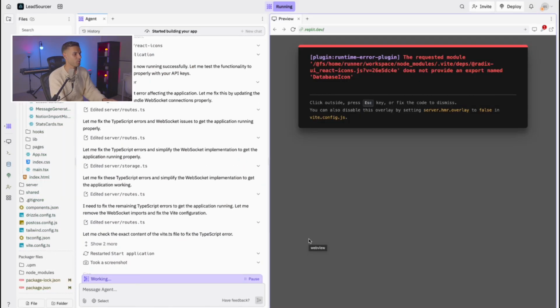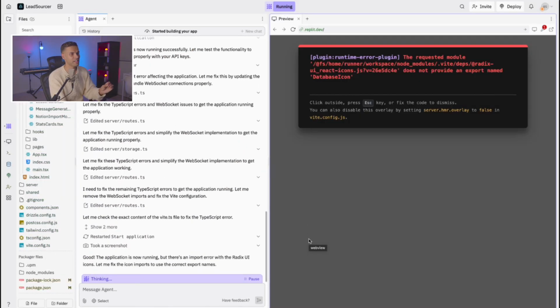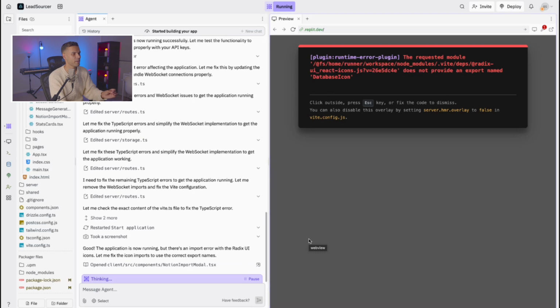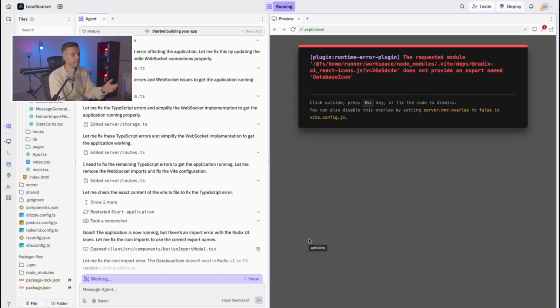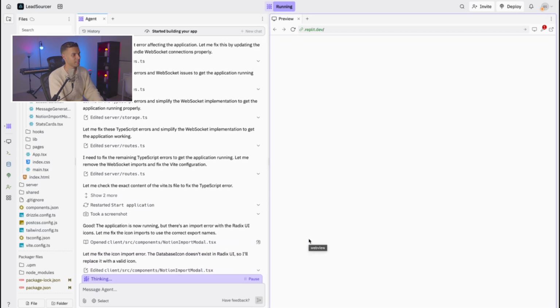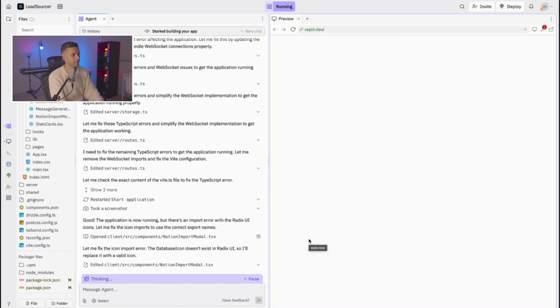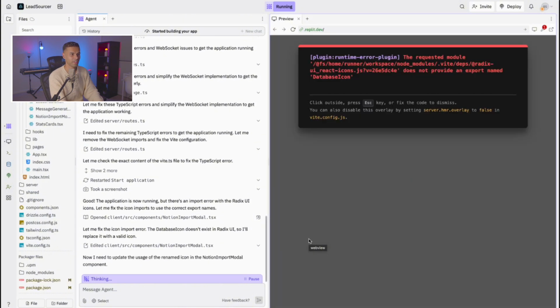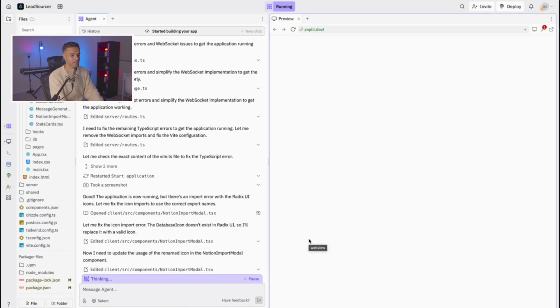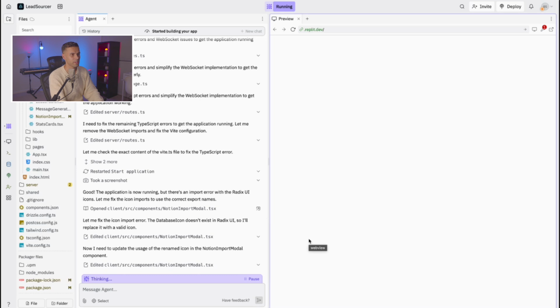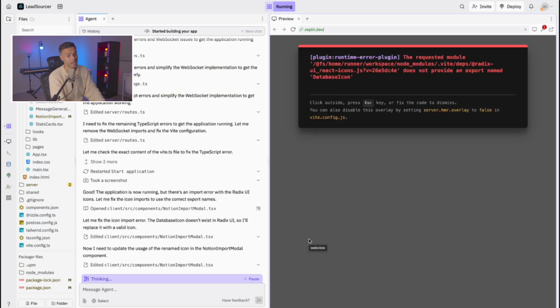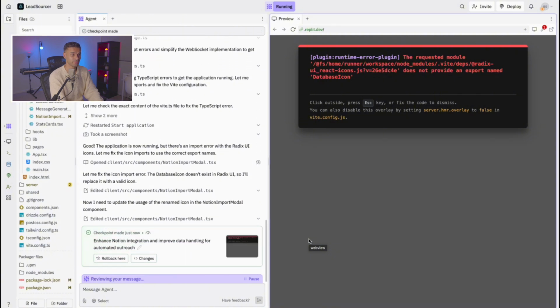Okay, this is pretty cool. The agent is detecting JavaScript errors on the front end, and it is fixing its own errors. This is pretty cool. I don't even need to prompt it. It's just detecting the errors and fixing them for me. Or errors that it made, but it knows it made errors and it's fixing it. This is cool.